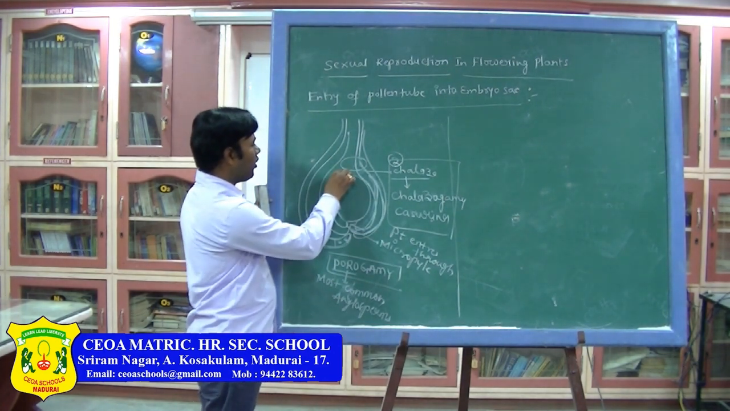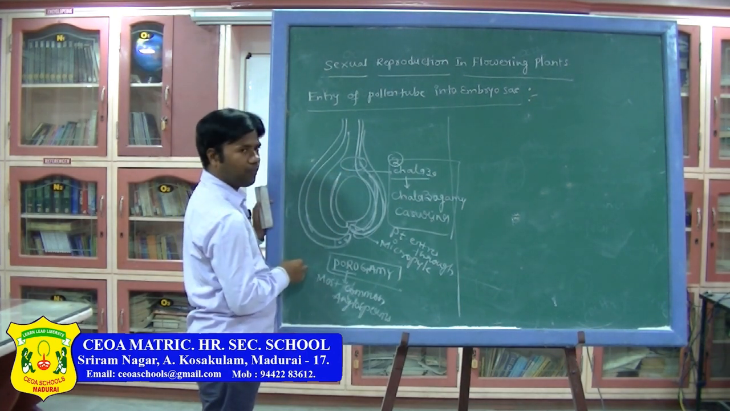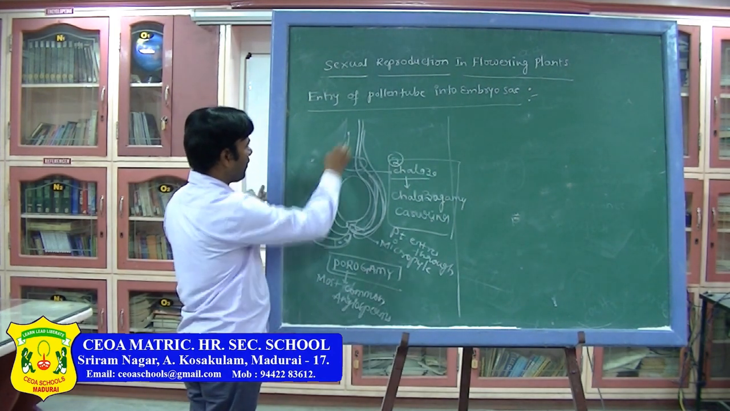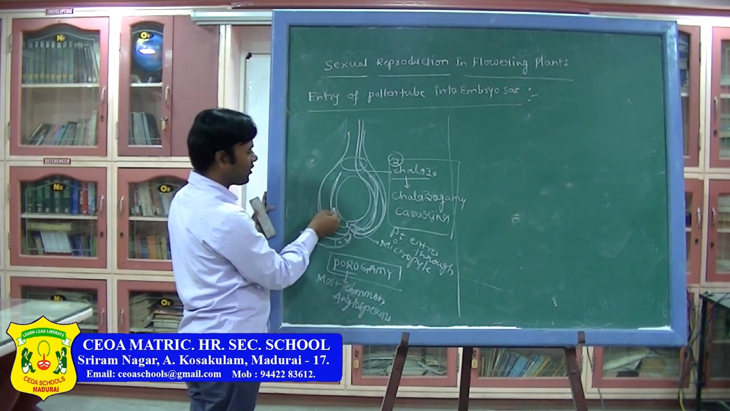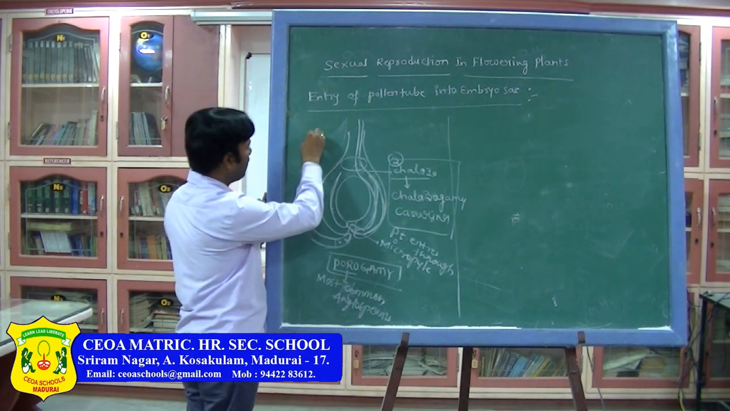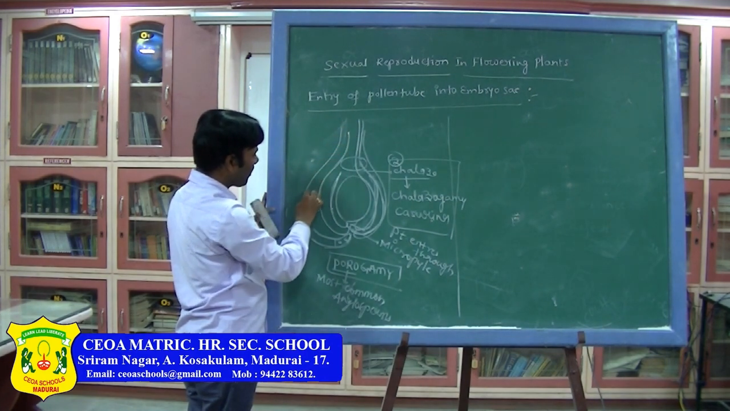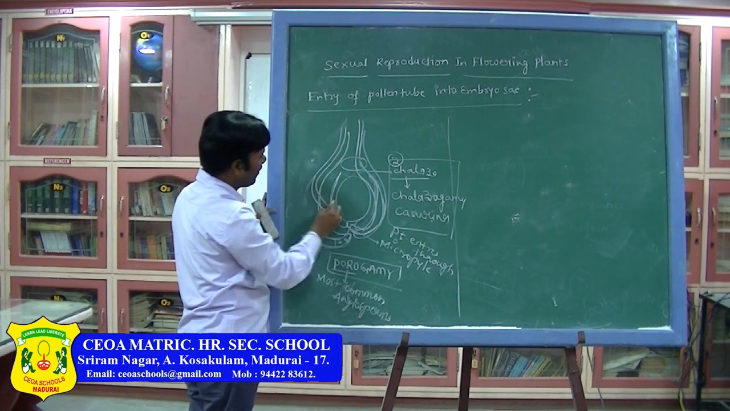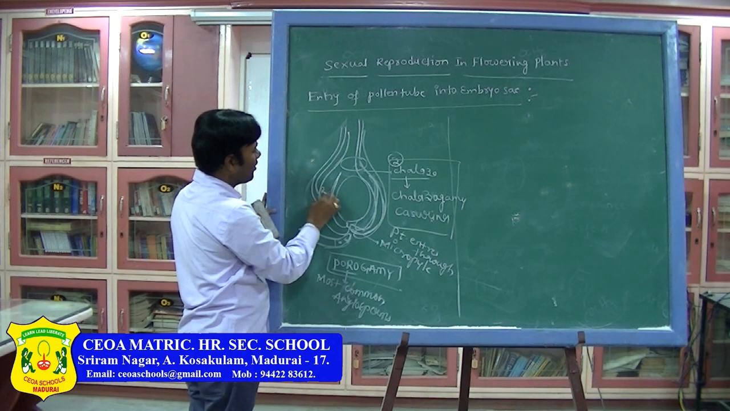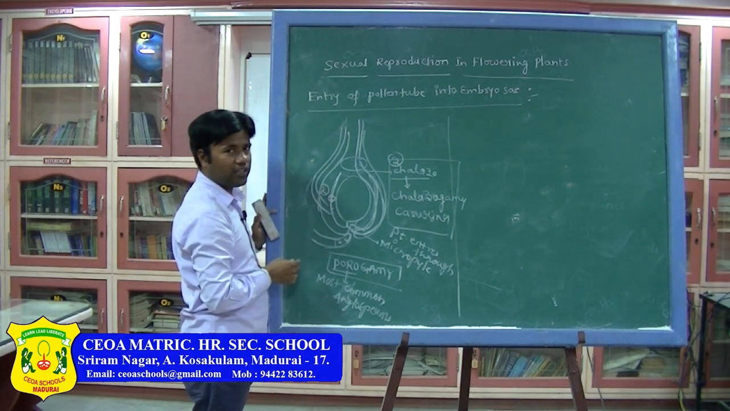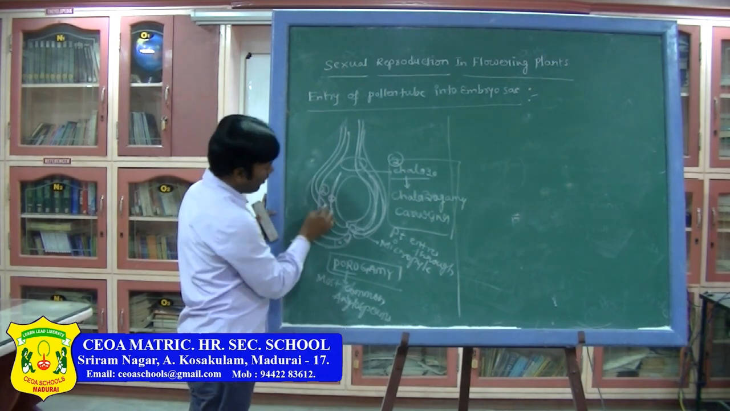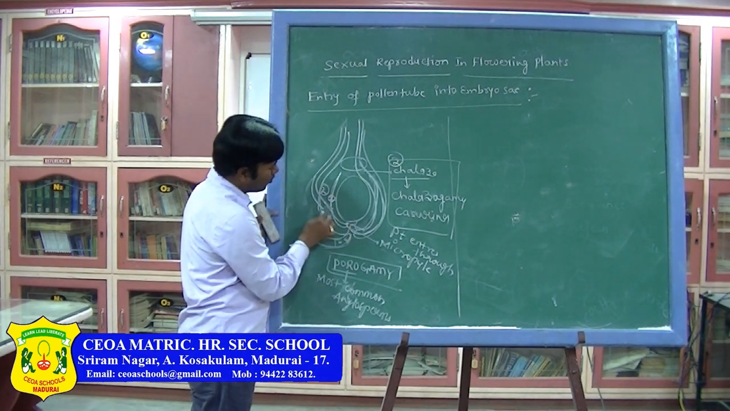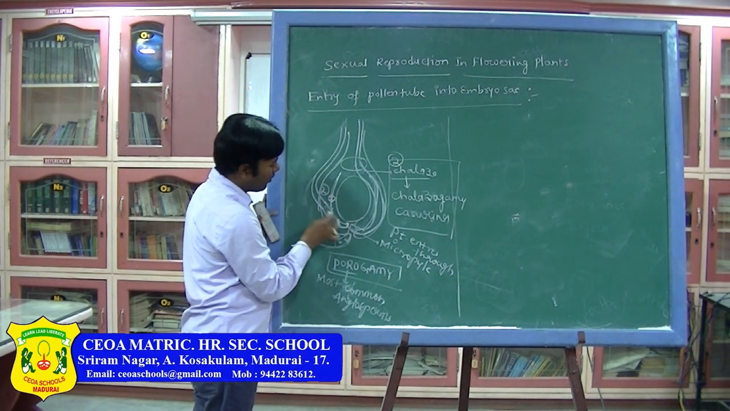Then the pollen tube sometimes enters through the integuments. Where are the integuments? See here. This is the first integument, this is the second integument. Now the pollen tube is entering through the integument. Yesterday we saw examples of bitegmic, tritegmic and ategmic also. After entering the integument, it moves towards the micropyle only.